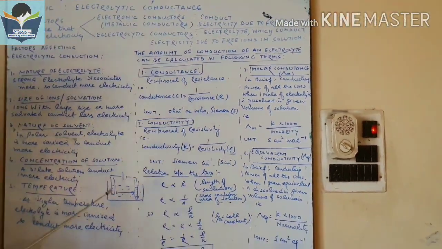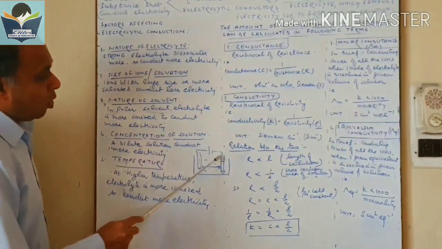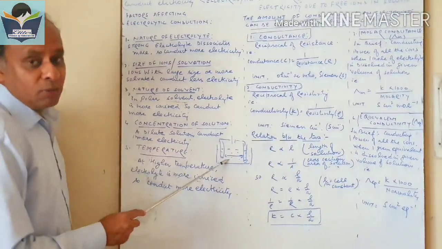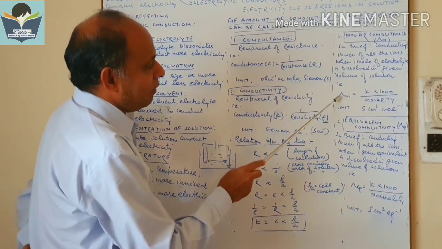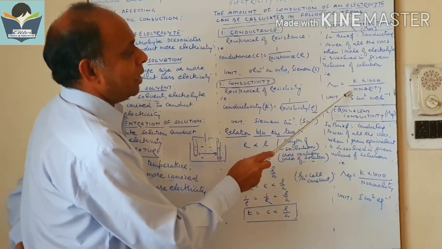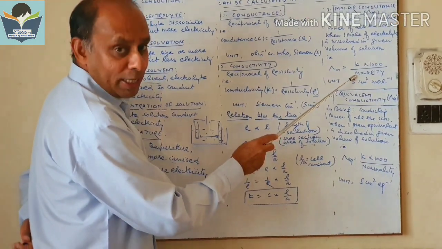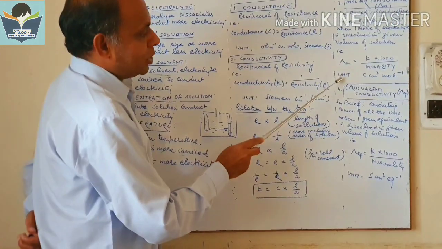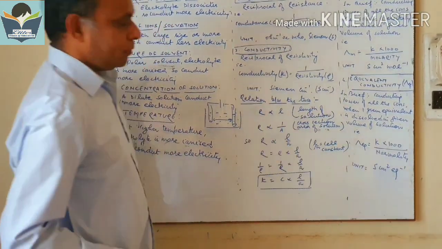Further, you can say the distance between the two rods must be unit, and their cross section area must also be unit. Mathematically, molar conductivity lambda m can be represented as kappa into 1000 upon molarity, where its unit is Siemens centimeter square mole inverse.